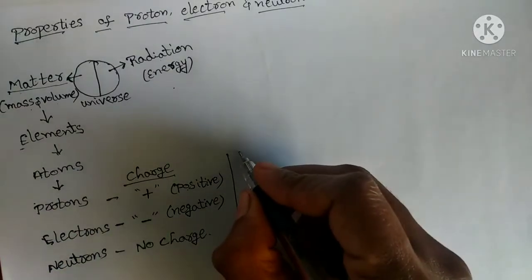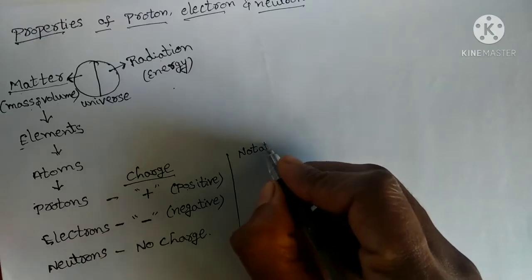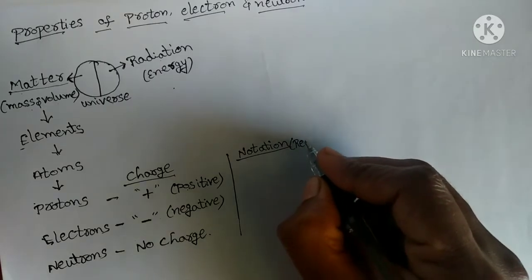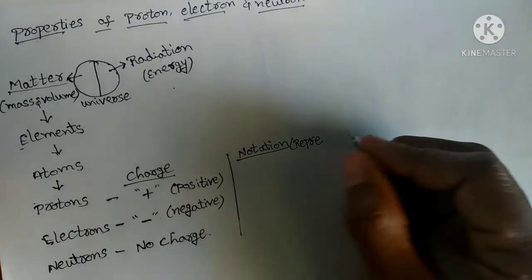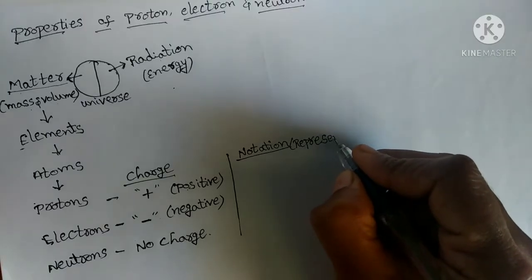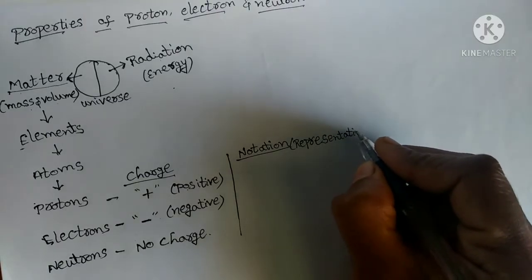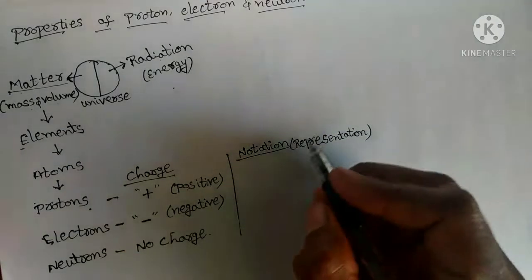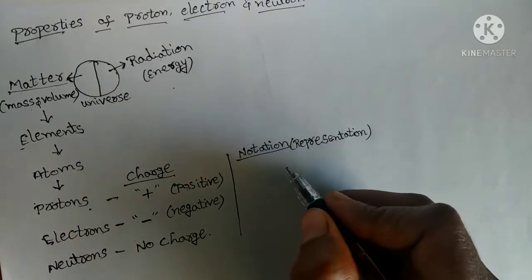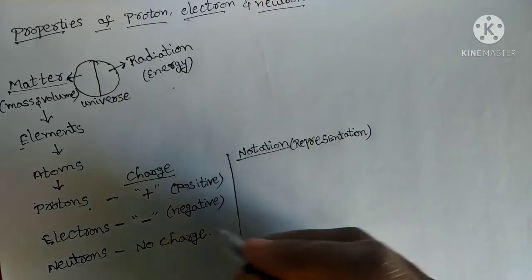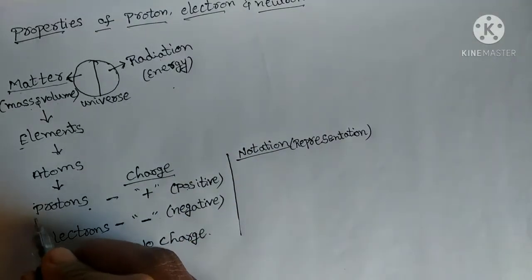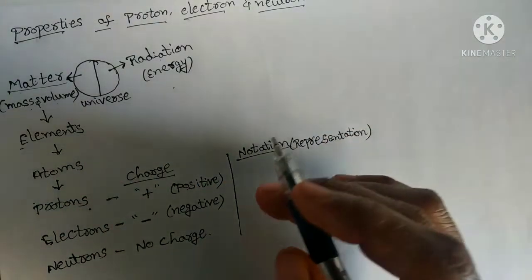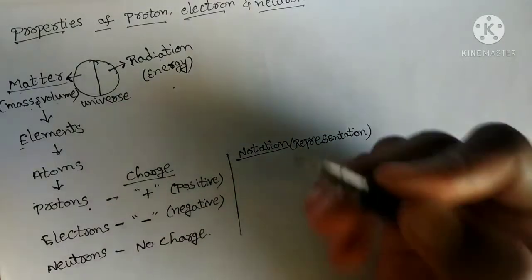Next fundamental property is nothing but notation. What is notation? Notation is nothing but representation, means by using which symbol or letters we will represent it. How will we represent the proton? Why do we have to use some letters or symbols to represent something? To save our time. While we are writing proton, P-R-O-T-O-N, it is very big one, right? To write this much, we have to waste more time as well as energy.